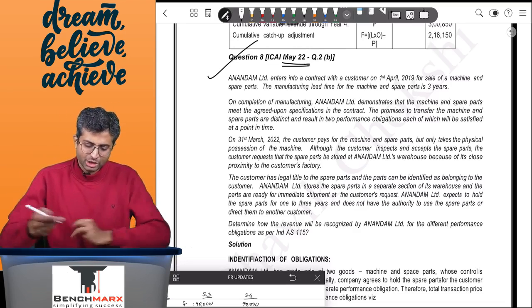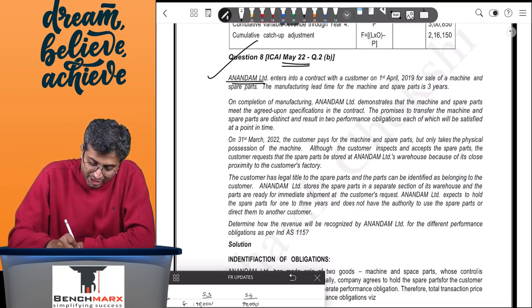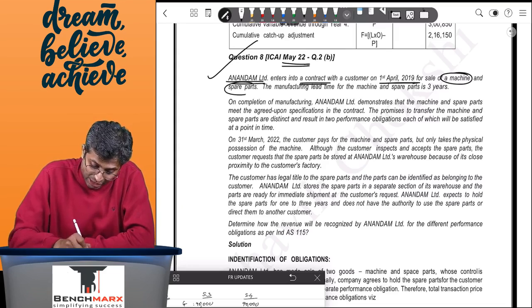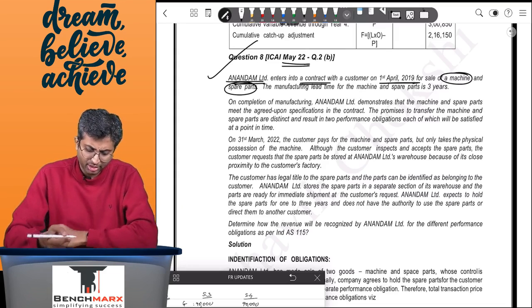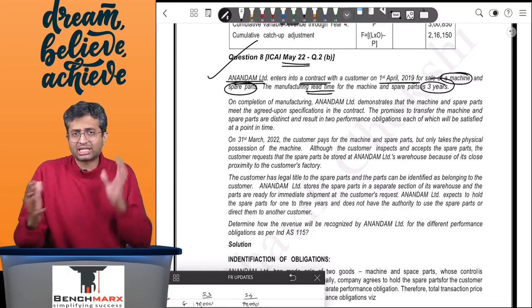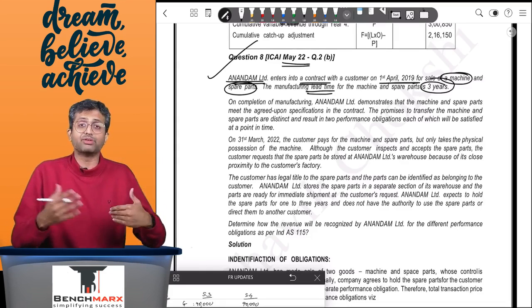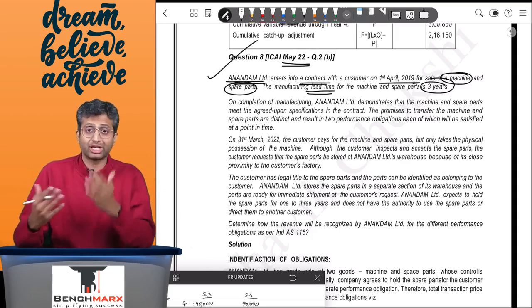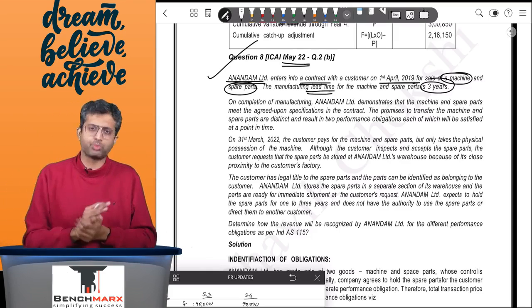history. So Anandam enters into a contract with a customer on 1st April 19 for the sale of a machine and spare parts. The manufacturing lead time for the machine and spare part is 3 years, so it is taking 3 years. Now we will have to see whether the revenue has to be recorded for these performance obligations over 3 years or at a point of time.